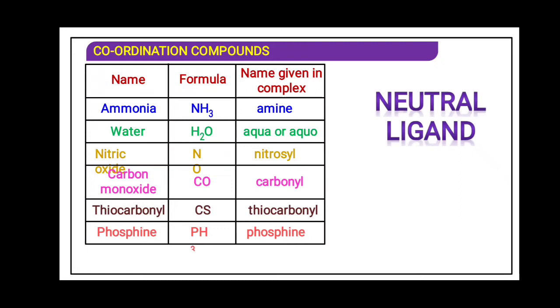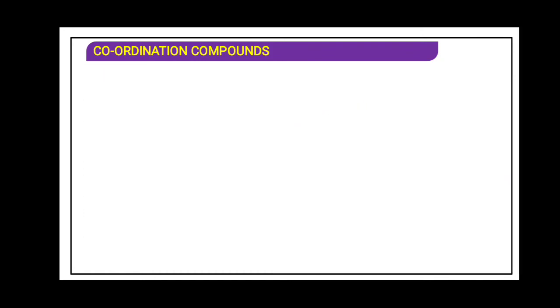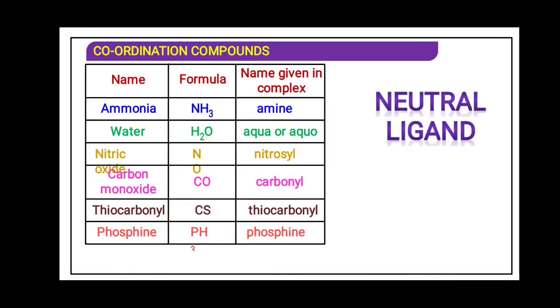And ammonia we will write as ammine, with two M's, that is a printing mistake over here. CS, that is thiocarbonyl. Phosphine, that is PH3, the 3 is printed over here, that is phosphine.